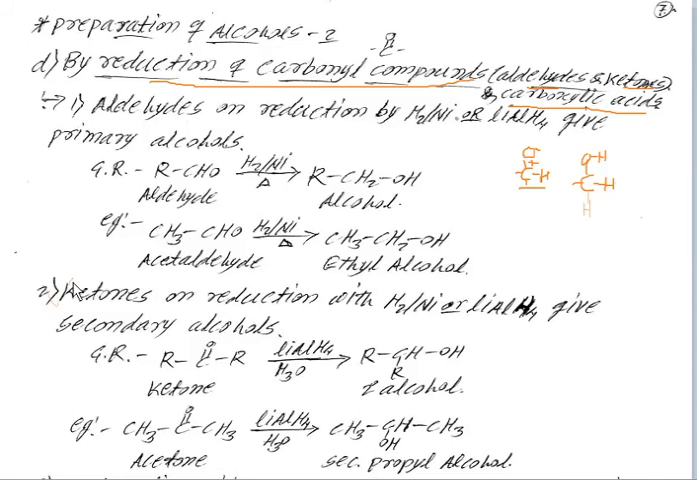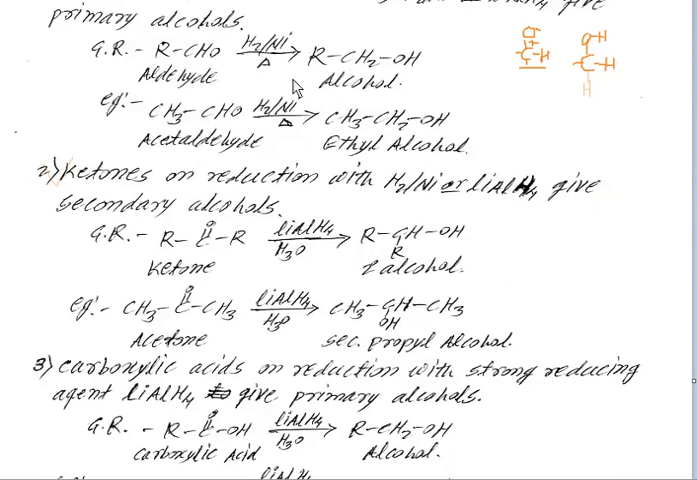The next example: ketones on reduction with hydrogen with nickel or lithium aluminum hydride give secondary alcohol. When aldehyde is reduced we get primary alcohols, and when ketones are reduced we get secondary alcohols. Because ketones have the formula RCOR, and aldehydes are RCOH. In the place of that R there is H in aldehyde.